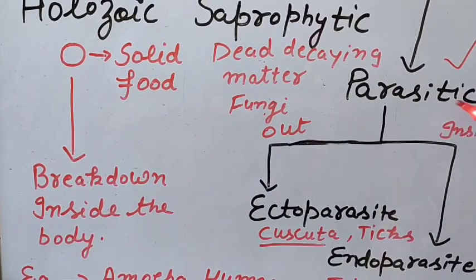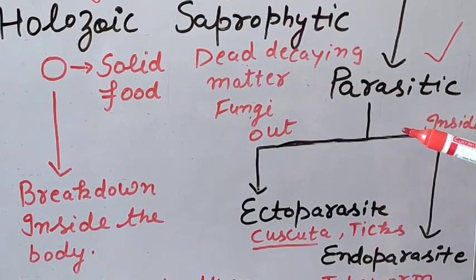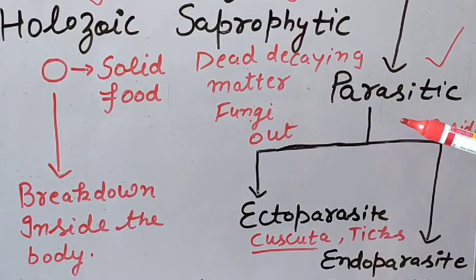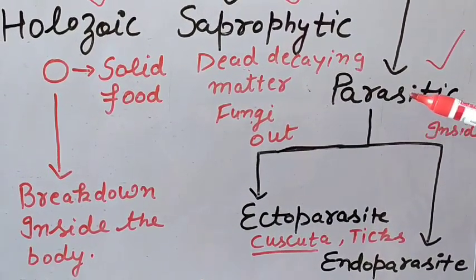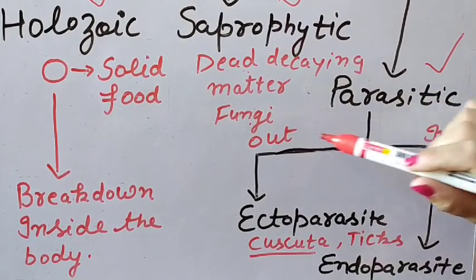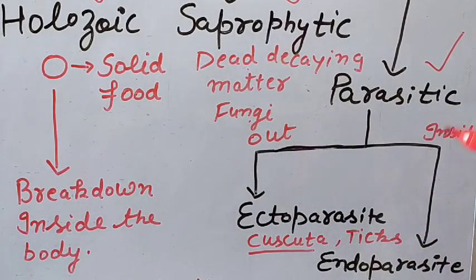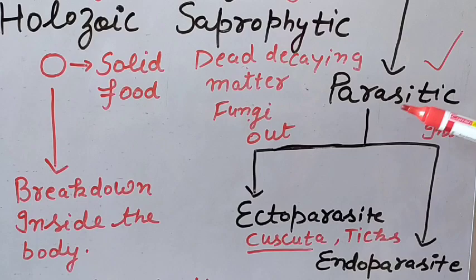Next is the parasitic nutrition. Parasitic nutrition means any organism that lives on the host, that is, a parasite that lives on the host, and that may be outside the body of the host, or inside the body of the host.